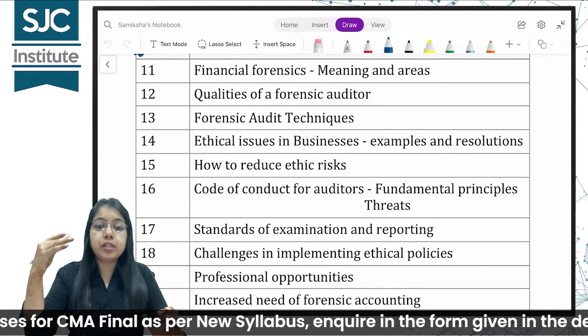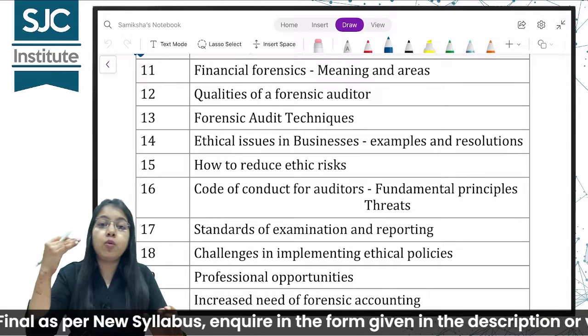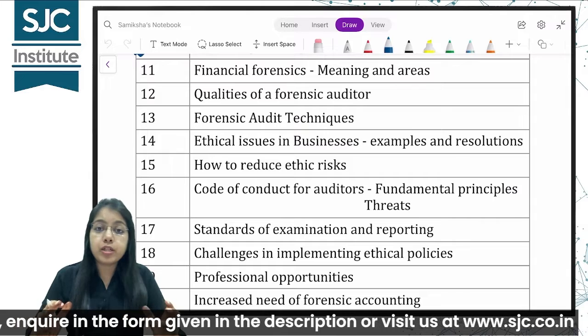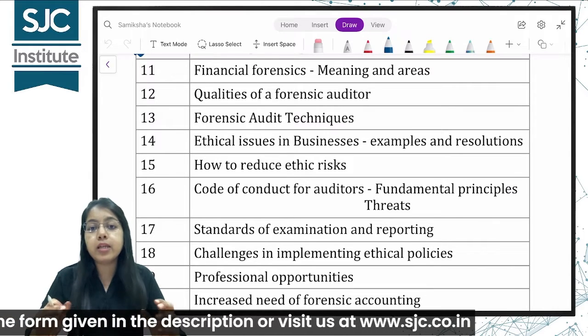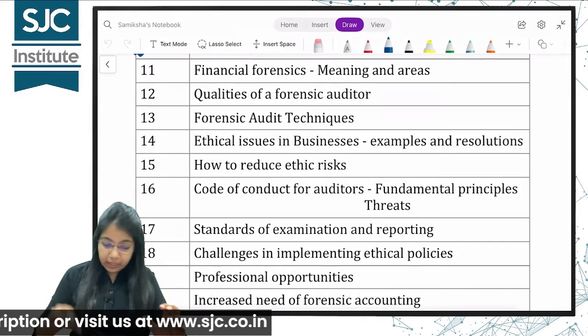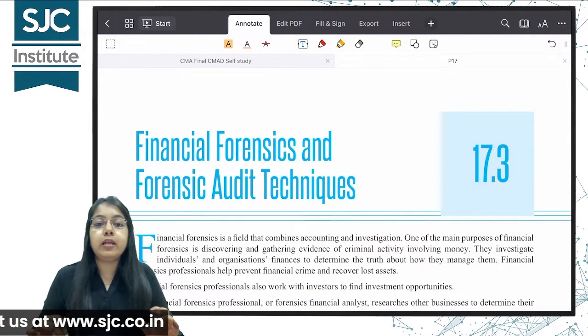What are the ethical principles that the auditor should follow, the code of conduct for the auditor, the standards for examination and reporting, what are the professional opportunities for the auditors. All right, so we are going to cover these areas. Let us quickly start without wasting any time.